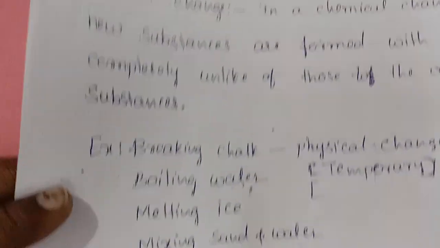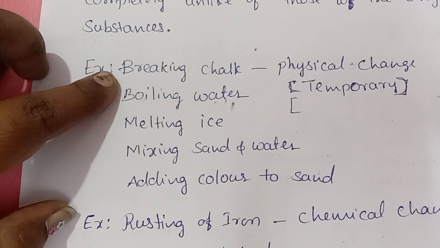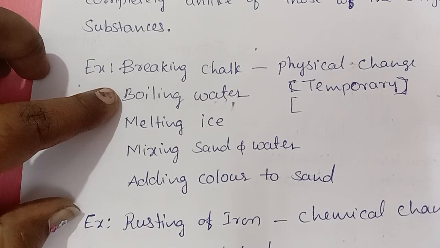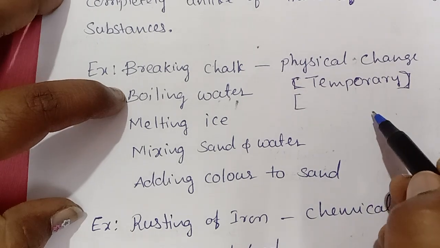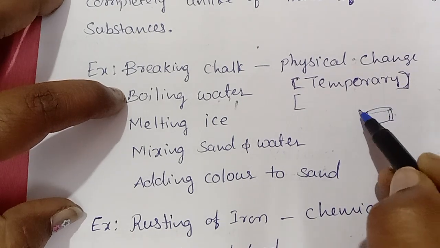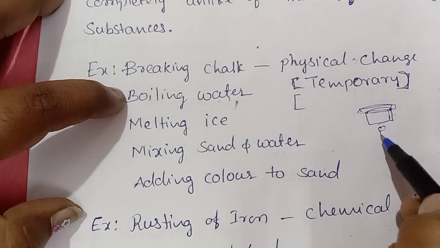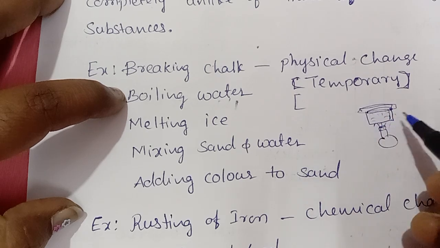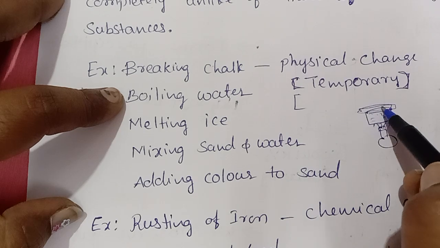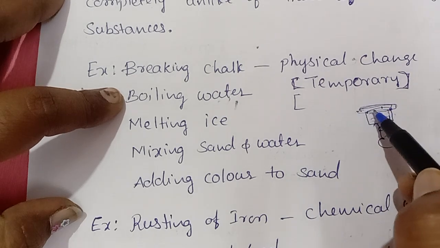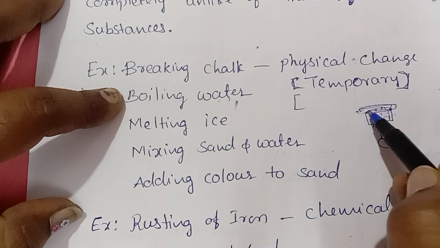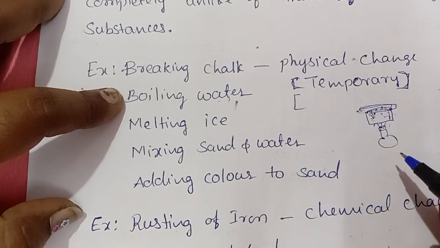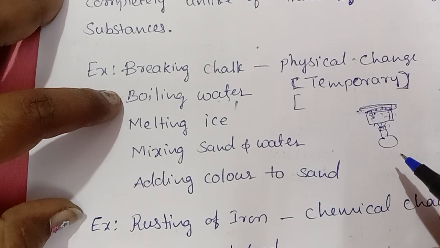Some examples of physical changes are breaking of a chalk piece and boiling water, right? When you are boiling water, what will happen? Water evaporates. Suppose you are boiling water in a container closed with a lid. Whenever you apply heat energy to this container, water evaporation starts, right? Whenever it touches the lid, water condenses on the lid, and again it comes back to the container itself. So it's a physical change only, not a chemical change.